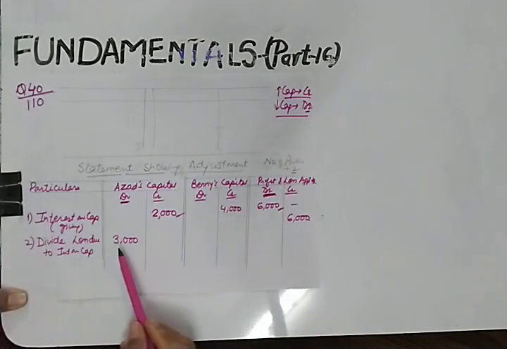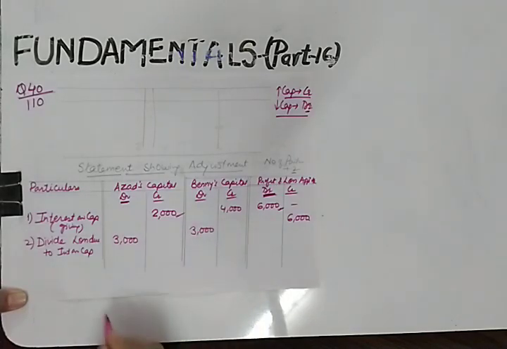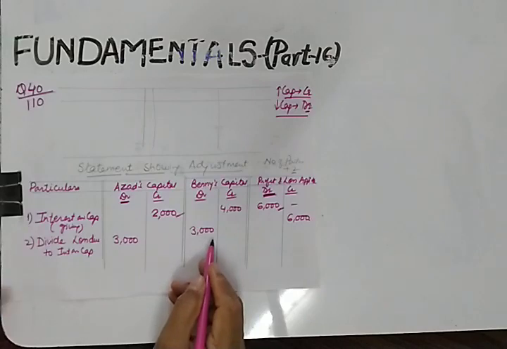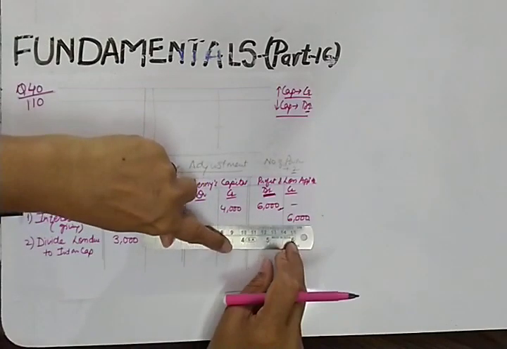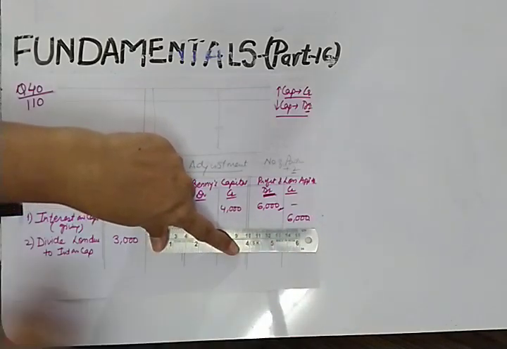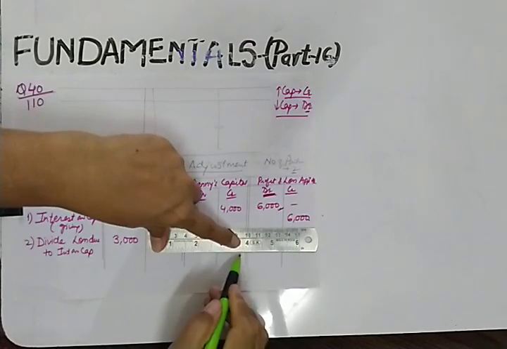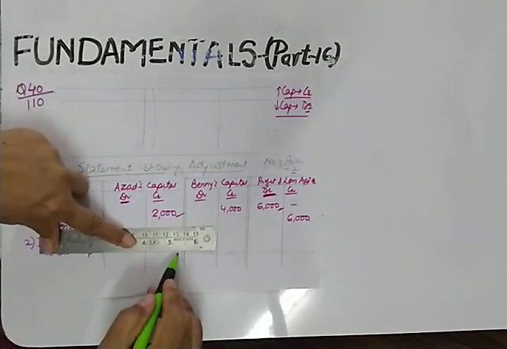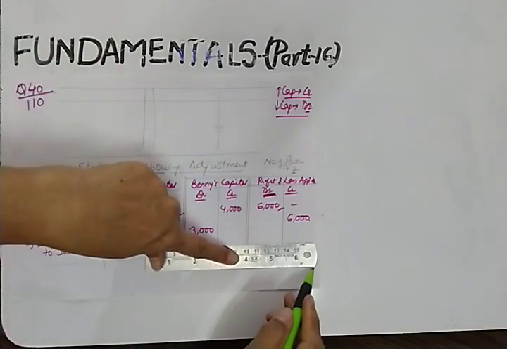This loss will decrease their capital account. Likewise, 3,000 here. I hope this is clear to you. Now you can leave one line and calculate the balancing figure.